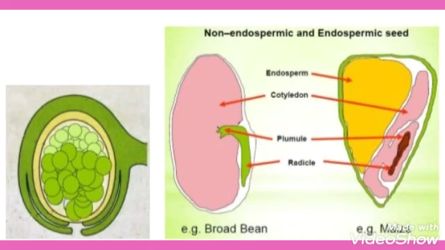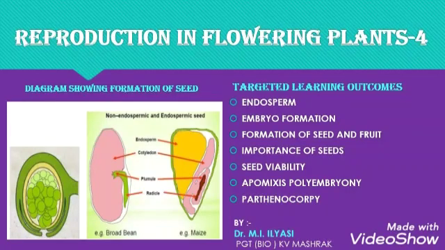The phenomenon of having more than one embryo is called polyembryony. Occurrence of polyembryony due to the fertilization of more than one egg cell is called simple polyembryony.